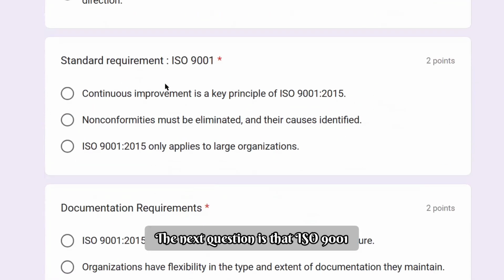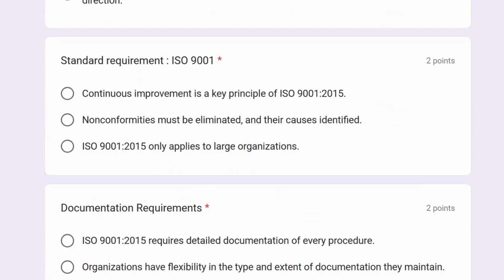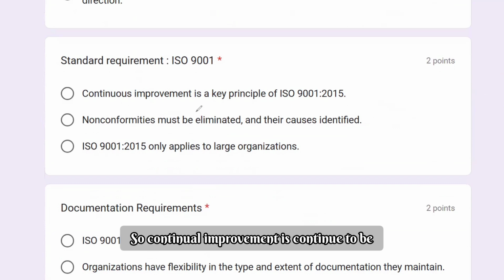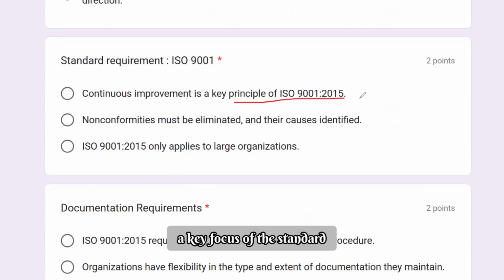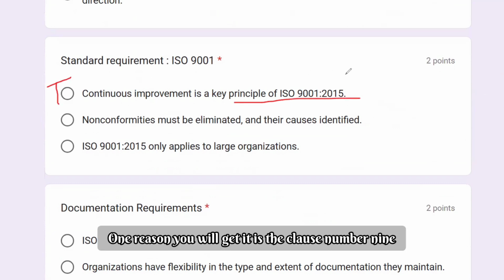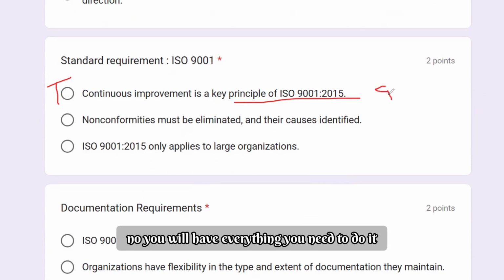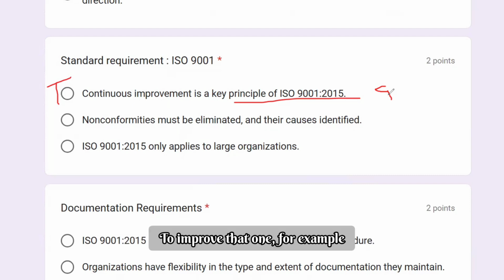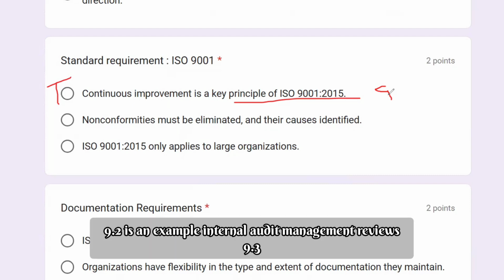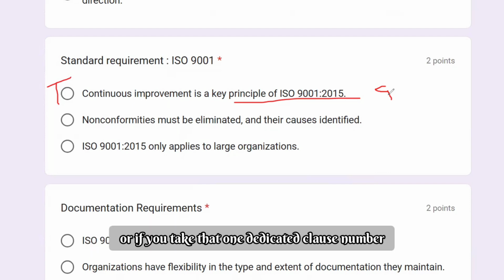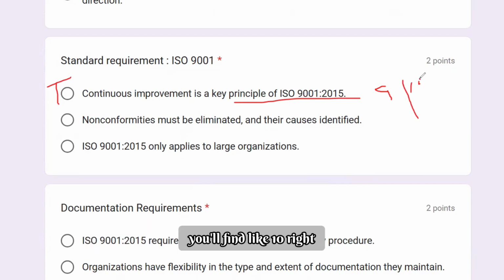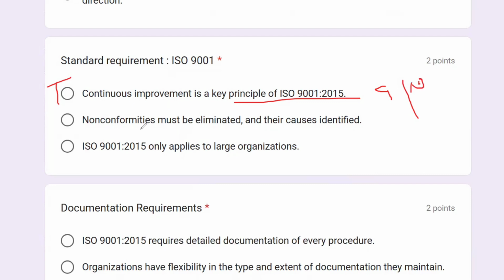The next question is that ISO 9001 continual improvement is a key principle. Continual improvement continues to be the key focus of the standard, so it's a true statement. One reason is clause 9, where you have everything you need to improve. For example, 9.2 is internal audit and 9.3 is management review. And there is a dedicated clause, clause 10, where the entire clause is about improvement.